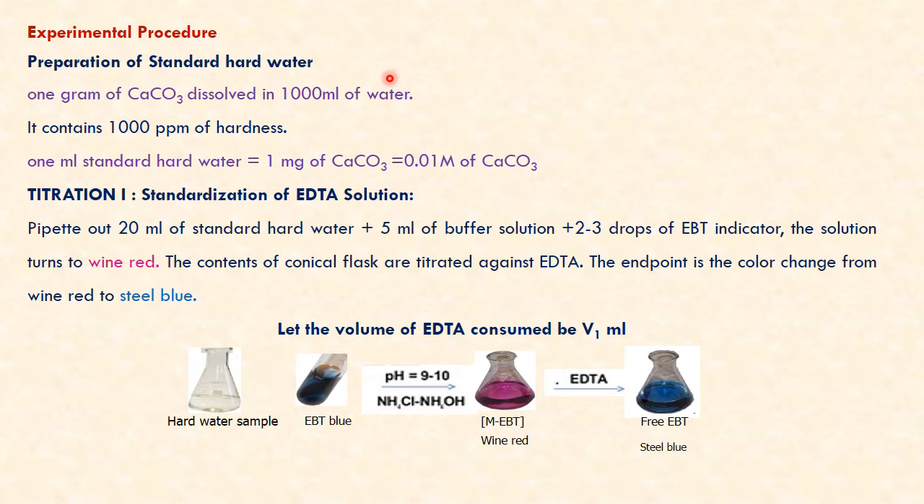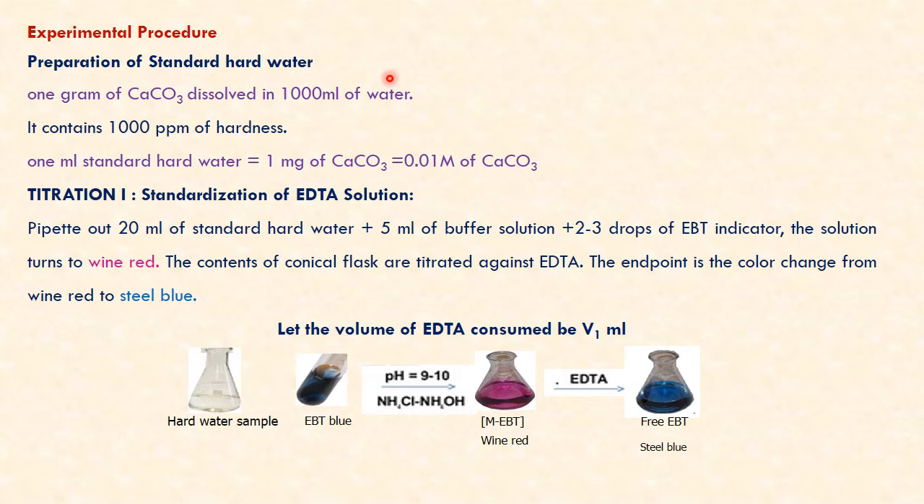Let us see the experimental procedure. First, we have to prepare standard hard water. 1 gram of calcium carbonate is dissolved in 1000 ml of water, that is 1 liter of water. Then we get 1000 ppm of hardness, that is 1 ml of standard hard water contains 1 milligram of calcium carbonate, which is nothing but 0.01 molar calcium carbonate.